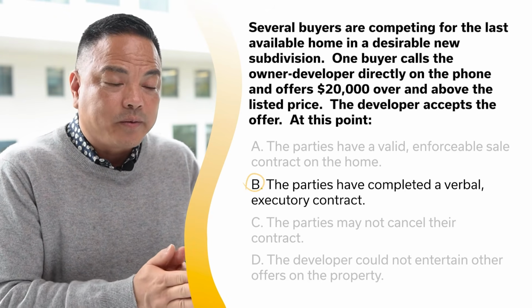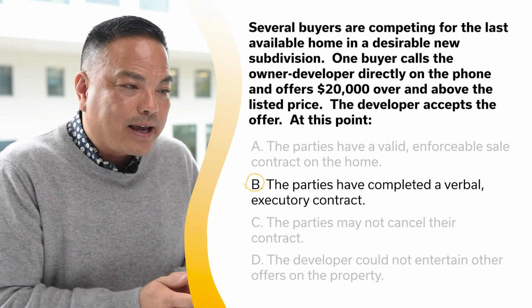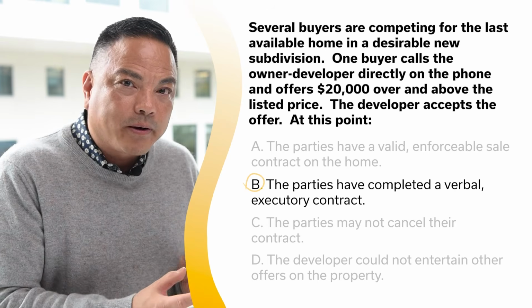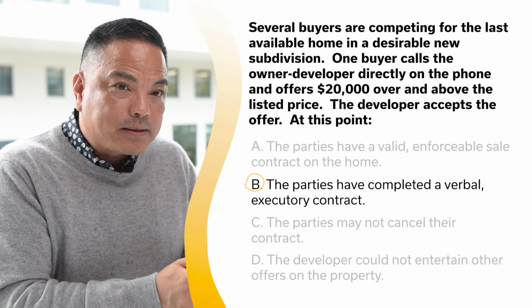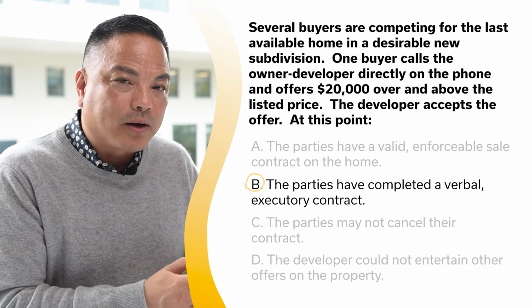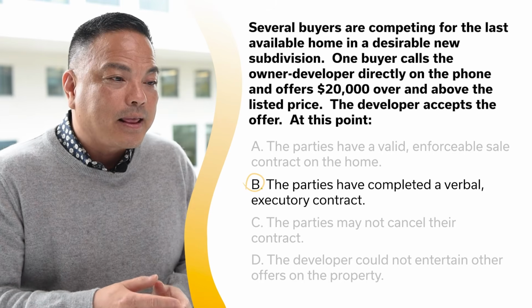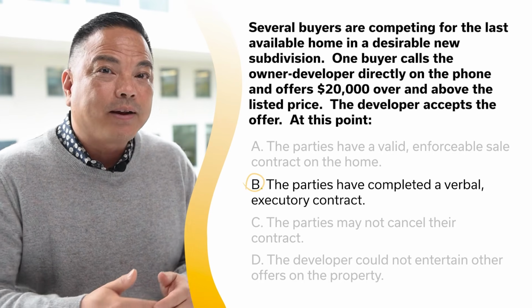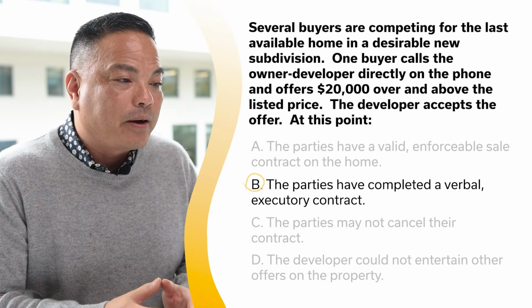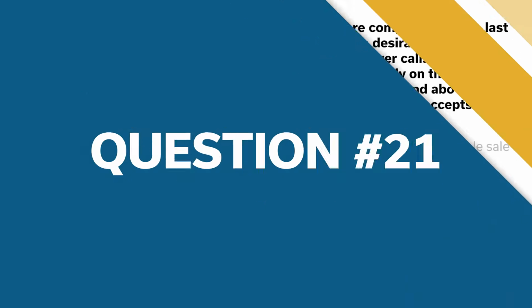So remember the difference between executed and executory. Executed means both parties have signed contracts, which means the terms of those contracts are enforceable. An executory contract means that both parties are about to sign the contracts. They have not signed them yet. Therefore, that executory contract is not enforceable.